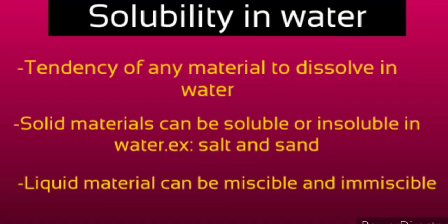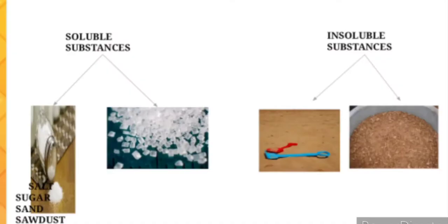Next we have solubility in water. Solubility in water means the tendency of any material to dissolve in water. Fine. If we talk about sand and salt, you take one glass of water and mix one teaspoon of salt, and in another glass you mix one teaspoon of sand. What will happen? Salt will dissolve and sand will settle down. It means salt is soluble in water and sand is insoluble in water.